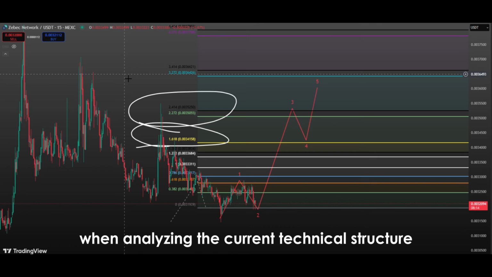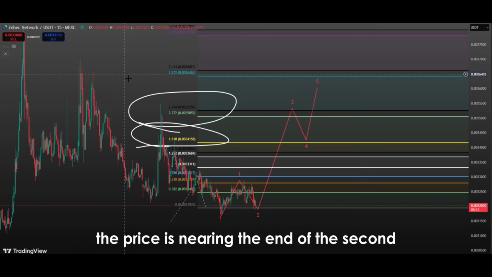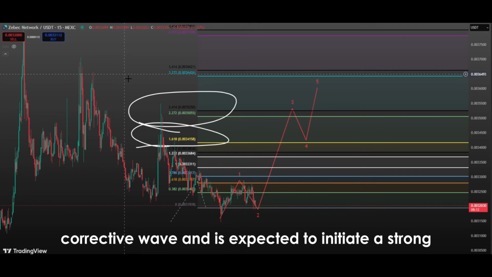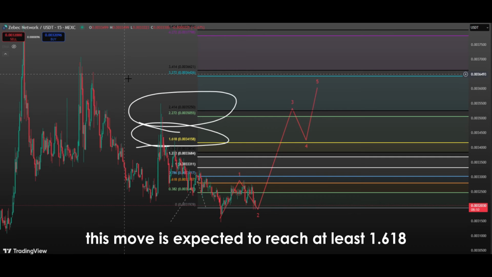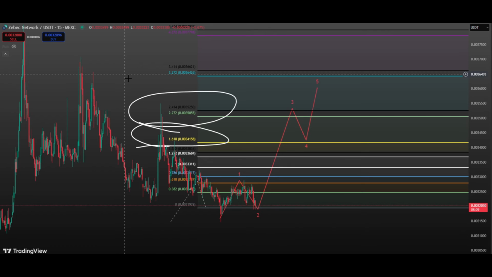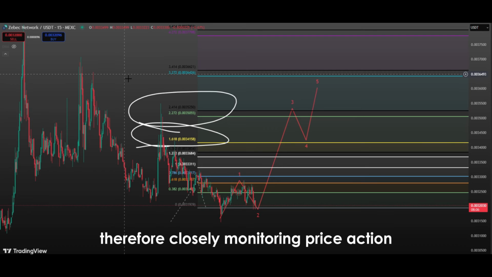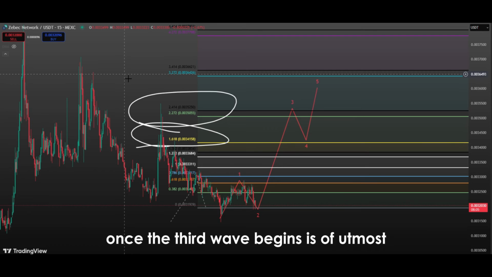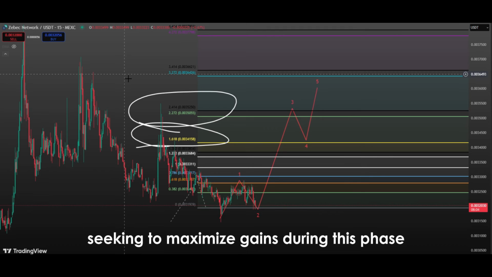In conclusion, when analyzing the current technical structure, it appears that, according to Elliott wave theory, the price is nearing the end of the second corrective wave and is expected to initiate a strong third wave movement afterwards. This move is expected to reach at least 1.618, ideally extending to 2.272 levels. Analyses conducted during this period, as well as oscillator signals and the formation of technical patterns, will provide investors with critical clues regarding direction. Therefore, closely monitoring price action and being prepared for potential opportunities once the third wave begins is of utmost importance for any investor seeking to maximize gains during this phase.